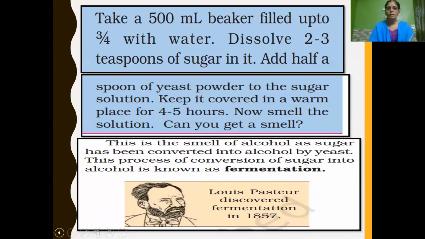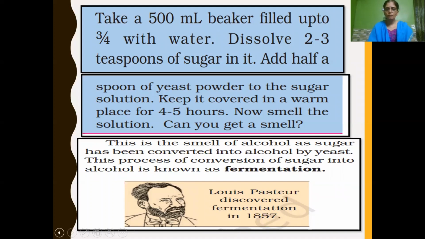Now let us see how this fermentation takes place to make alcohol. This also you can do by yourself. You can take a 500 milliliter beaker, 3/4 filled with water, and dissolve 2 to 3 teaspoons of sugar in it. We can add sugar, otherwise fermentation is done by the natural sugar present in grains like wheat, barley, as well as crushed fruit juices.